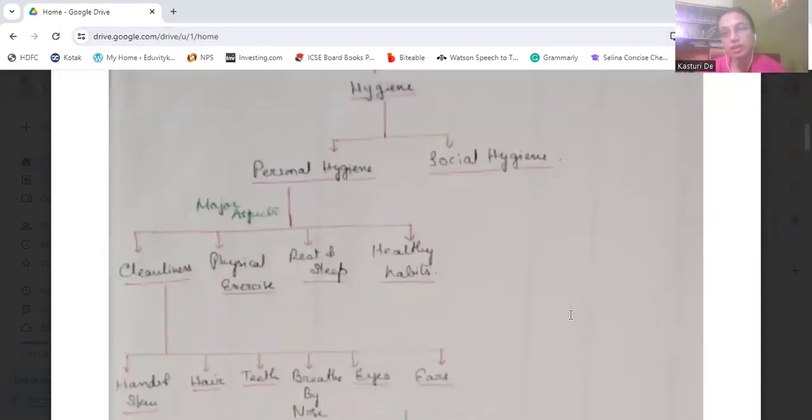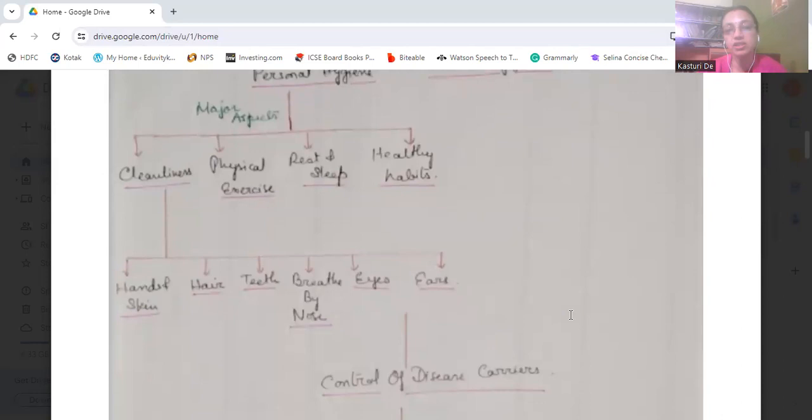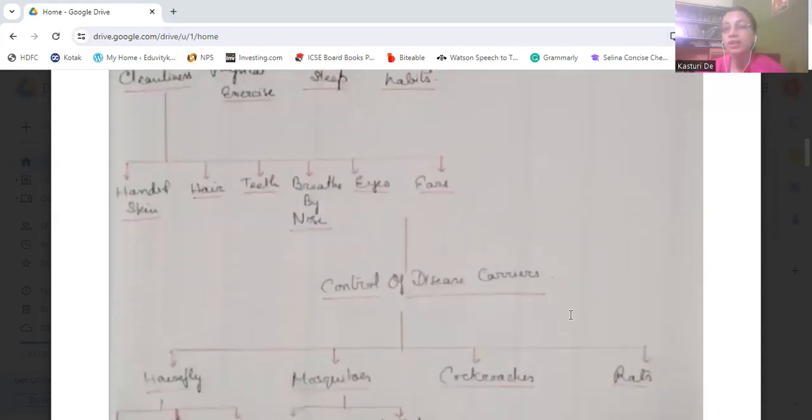Then we'll come to major aspects of personal hygiene. There are four major aspects of personal hygiene: cleanliness, physical exercise, rest and sleep, and healthy habits. Then on cleanliness, how do we clean ourselves? First the hands and the skin, then the hair, the teeth, breath, that is our nose, then eyes, ears. How to clean them and how to keep them clean by our healthy habits.